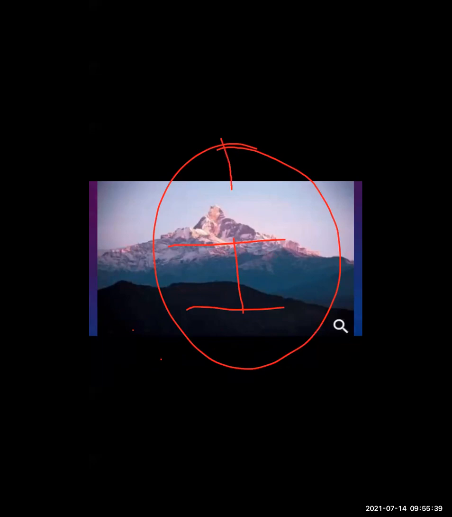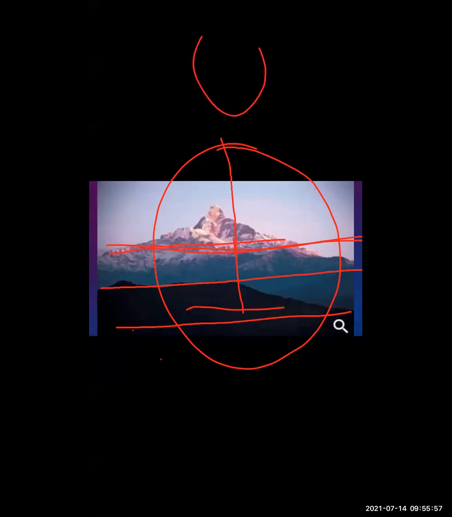The sun rays are perpendicular to the Tropic of Cancer. Here this is the Tropic of Cancer, here is the Tropic of Capricorn, and here is the equator.